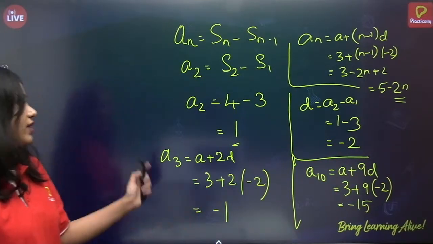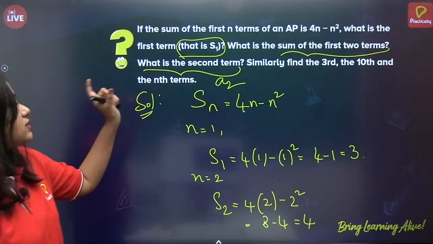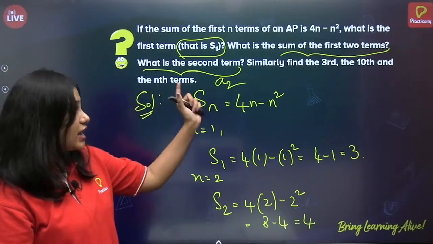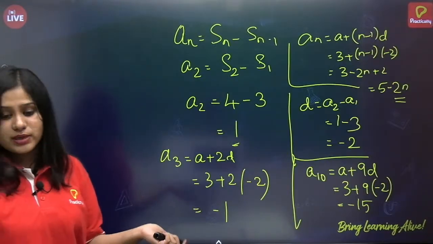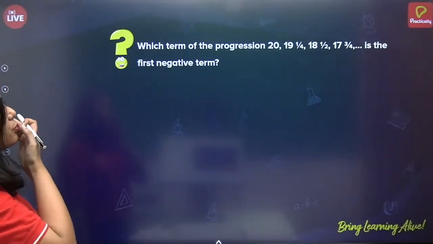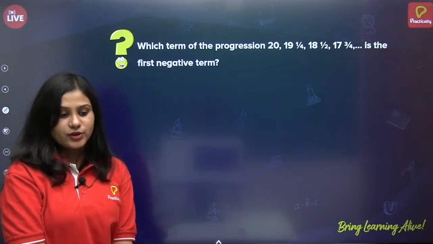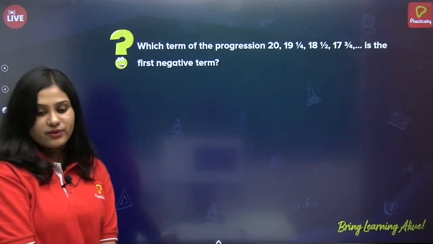Alright, so we have solved this problem step by step. We have solved what is S1, what is S2, what is A2 and A3, A10 and An. This might be a 4 marks problem in the exam as well. Next, which term of the arithmetic progression is the first negative term? So, how do we find the first negative term of the given series?